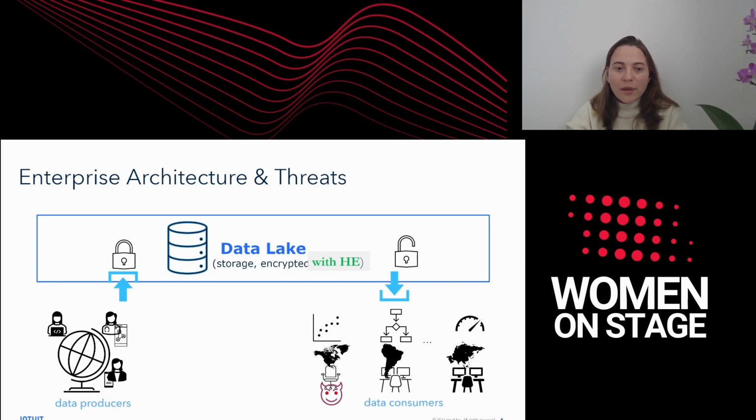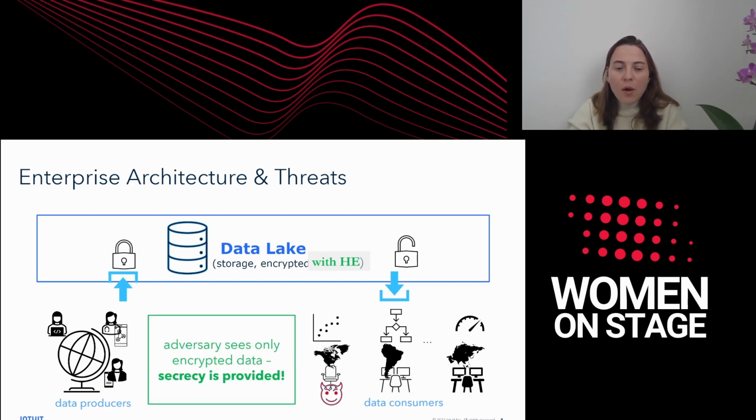So now, if an attacker compromises and attacks one of these data consumers that are working over encrypted data, he will see only ciphertext. He will not see any clear text data, and therefore he won't learn anything about the data in the data lake. And this guarantees data secrecy. By moving as many data consumers as possible to work over encrypted data, we can significantly reduce the attack surface, and we will have only a small set of entities that have permissions to access the clear text data.